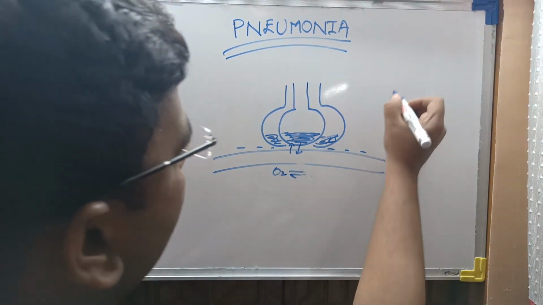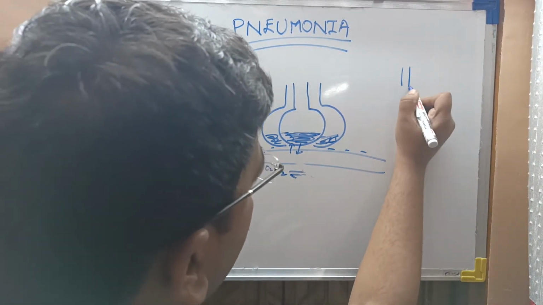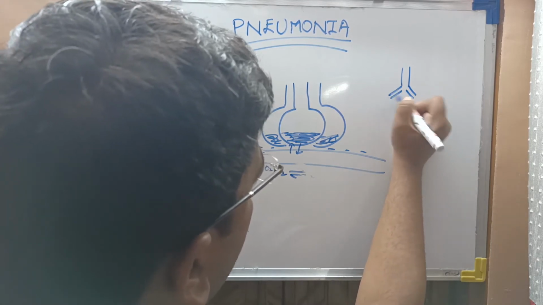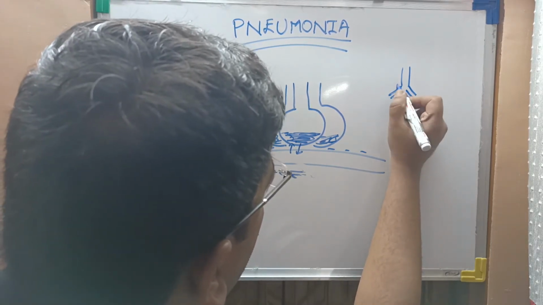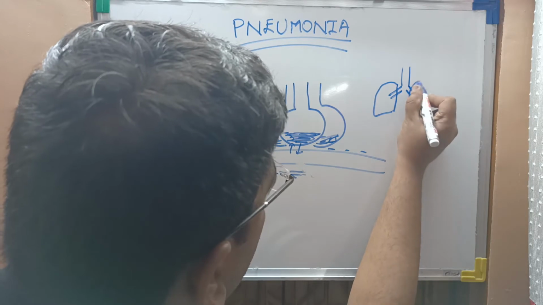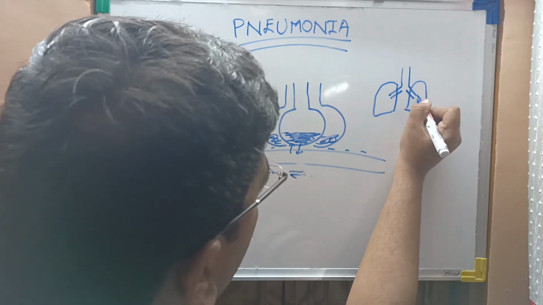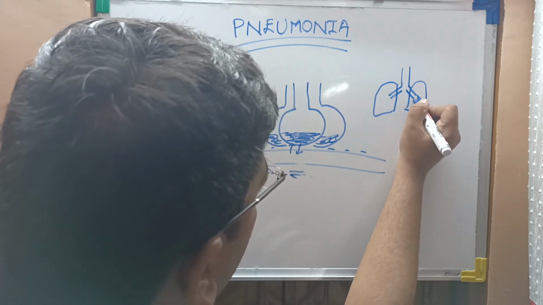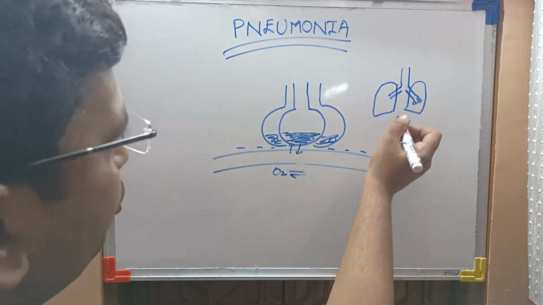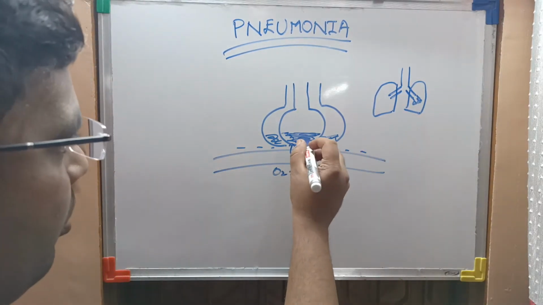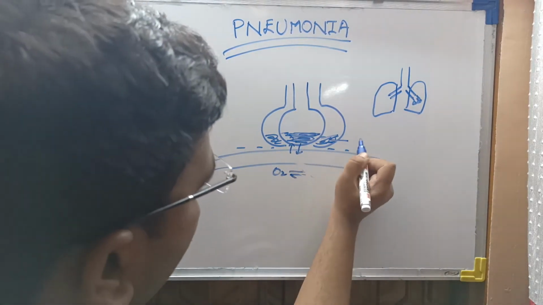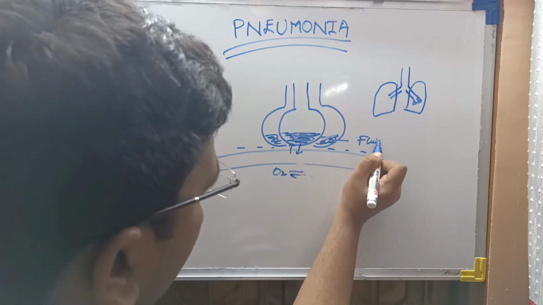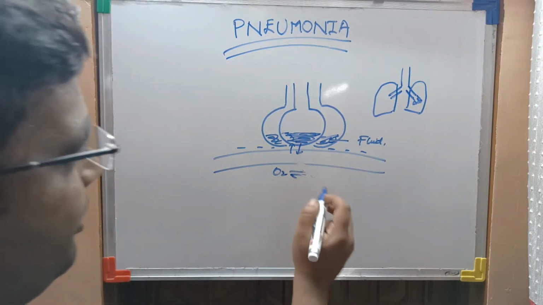Now we will focus on the lungs again. These are the trachea, these are the lungs, these are the bronchioles, and suppose these are the alveoli. So there is a blockage because of the accumulation of fluid, so gas exchange does not occur.